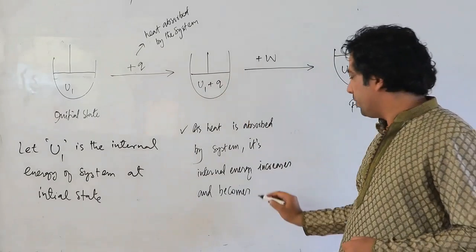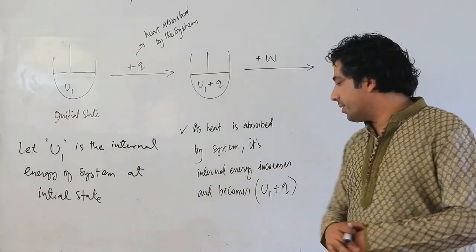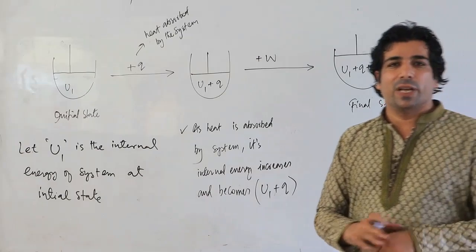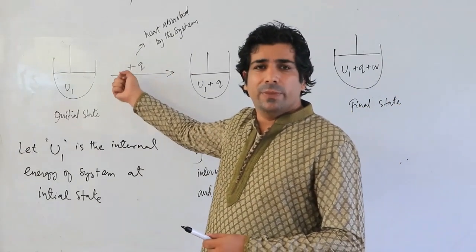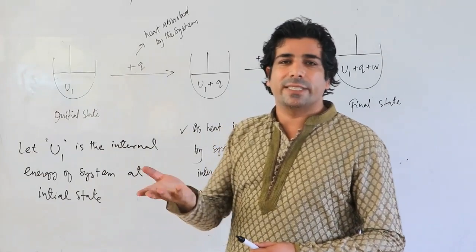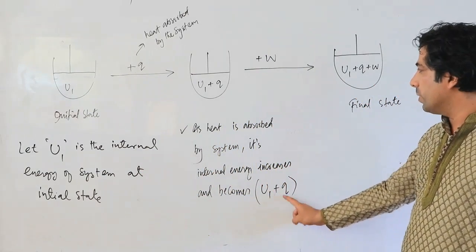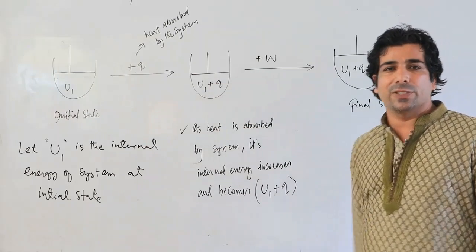U1 plus Q. That is the internal energy of the system now after absorbing the heat. Because once the system absorbs the heat, its internal energy will increase, and that internal energy after absorbing heat will become U1 plus Q. Have a look here. This is internal energy.